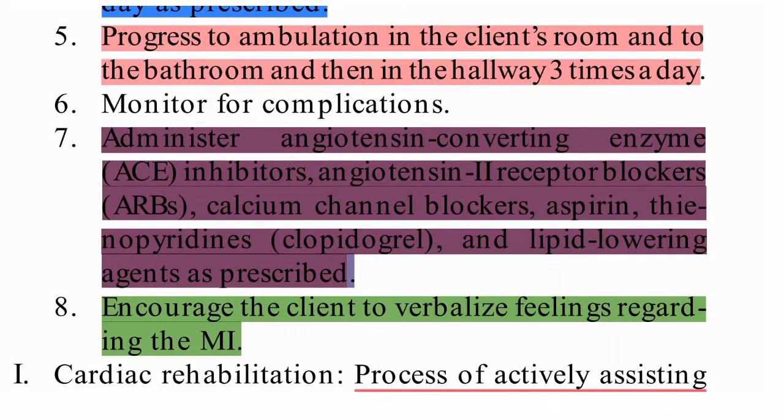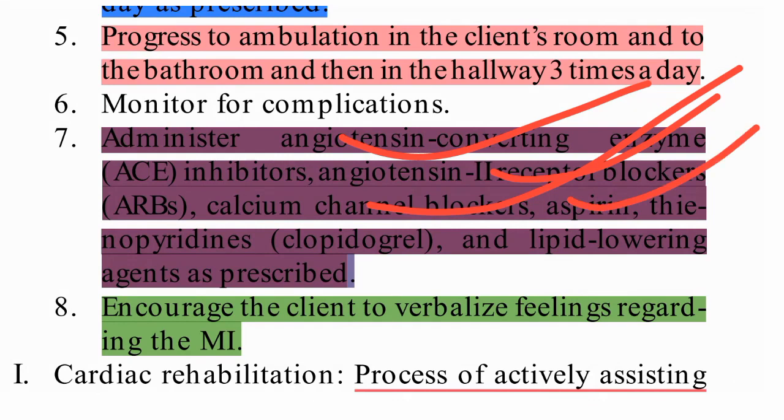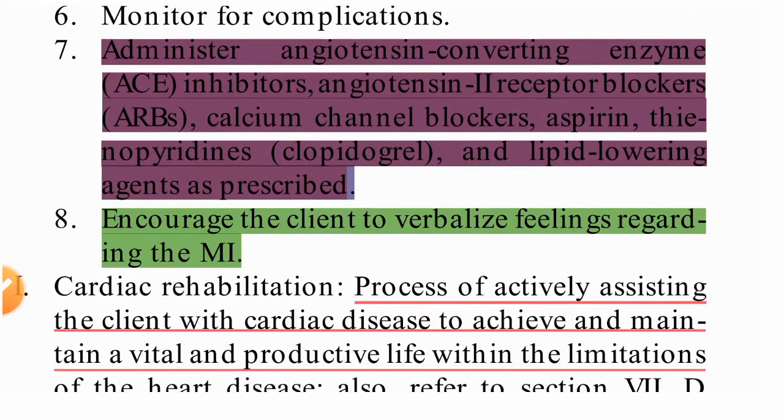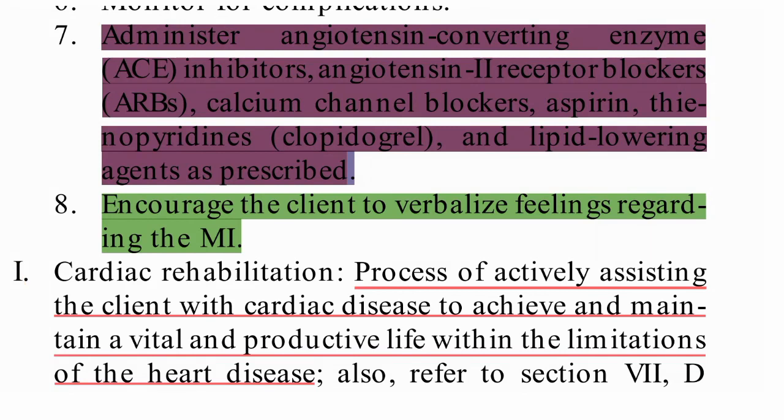And administer angiotensin converting enzyme (ACE) inhibitors, angiotensin 2 receptor blockers, calcium channel blockers, aspirin, clopidogrel, and lipid lowering agents. So these will be prescribed by the SCP. If the SCP has prescribed these medications, we need to administer them. Encourage the client to verbalize feelings regarding the MI.